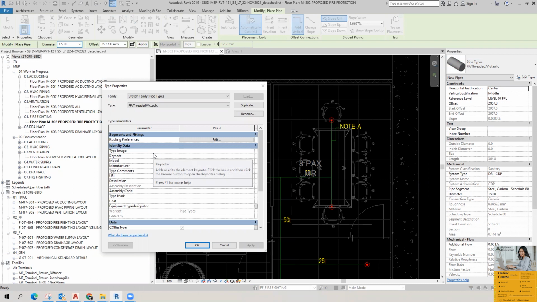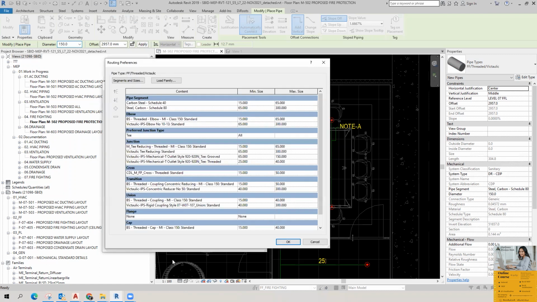We will finally, after some classes, try to create some fittings. There are lots of fittings like Victaulic fittings, groove fittings, threaded fittings, welded fittings. We have to arrange the routing preferences as per the standard used in the site or the project.